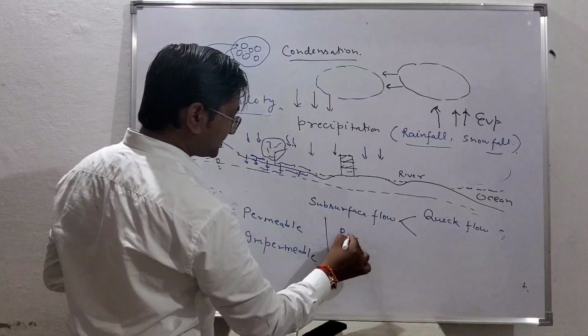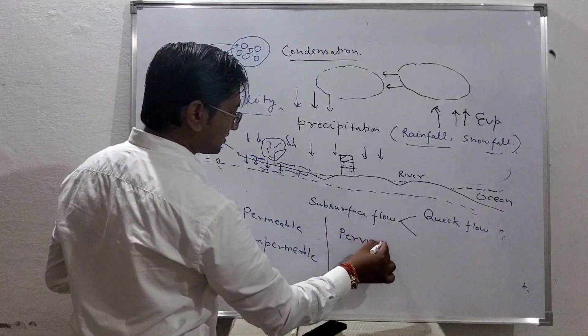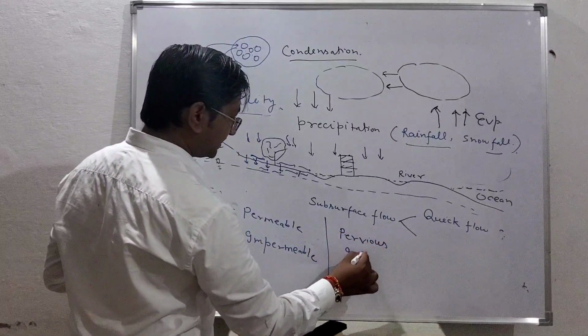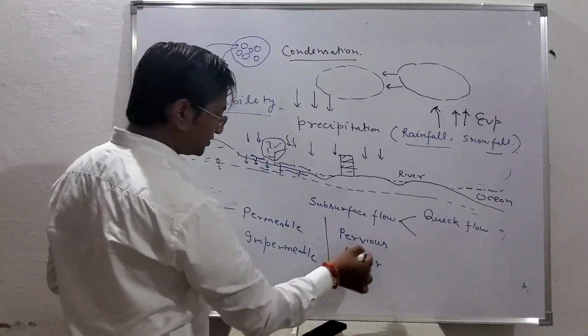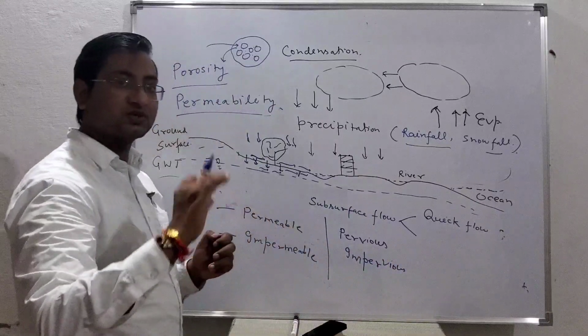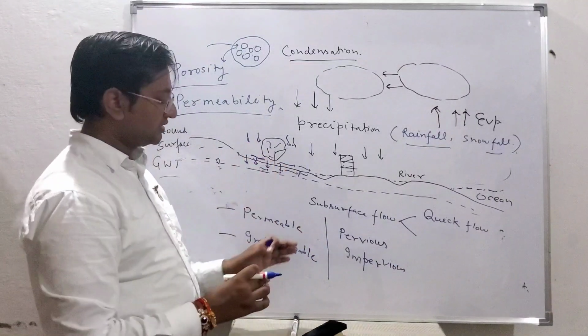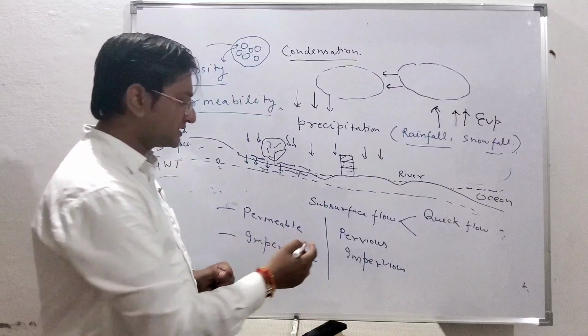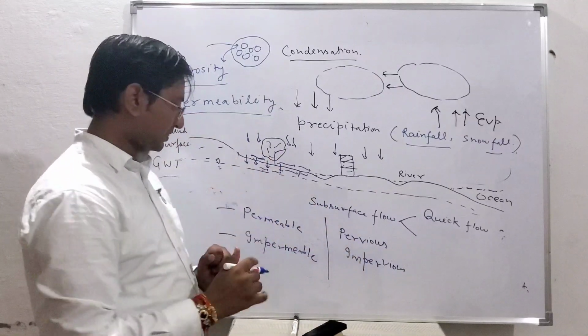Related to porosity, we have pervious and impervious. These two are opposite terms. If porosity is good, you will say it is pervious. If porosity is very small, you will say it is impervious.